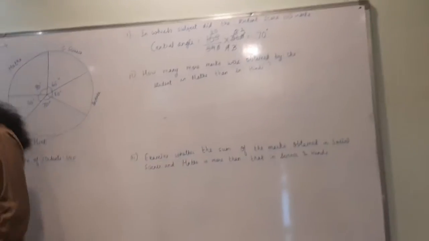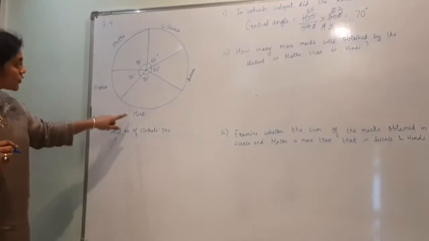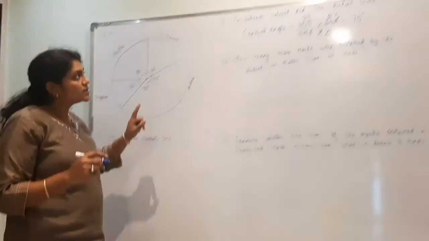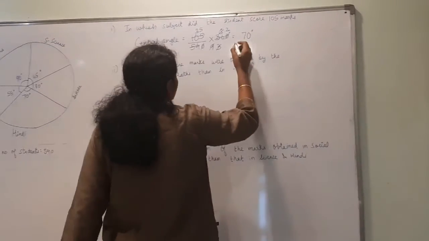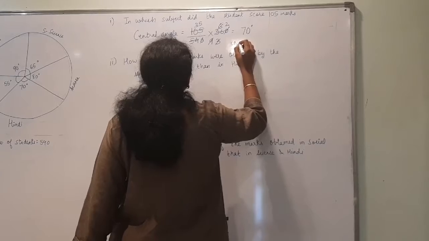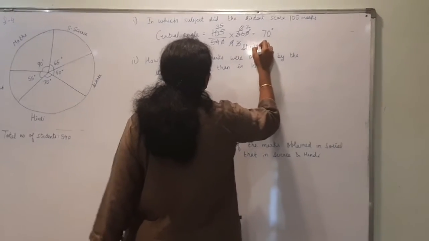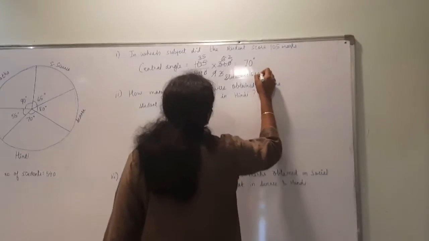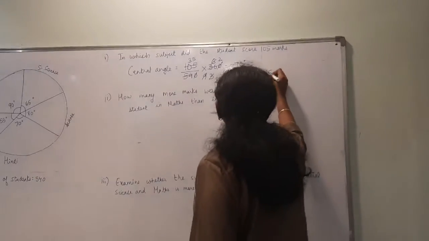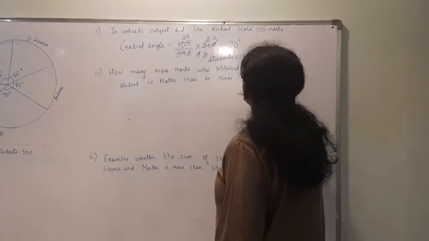Now out of this, 70 degrees is for which subject? It is for Hindi. So here you will know that in Hindi, the students scored 105 marks.